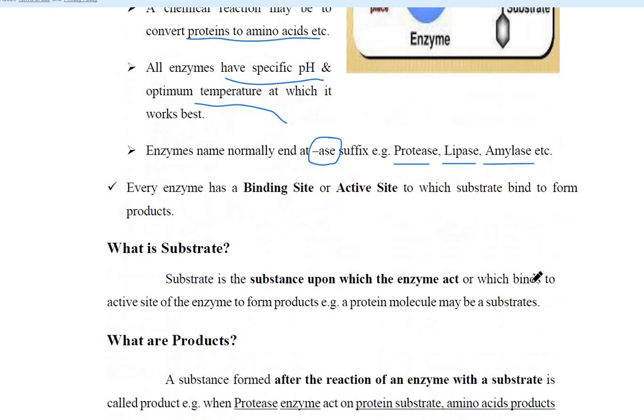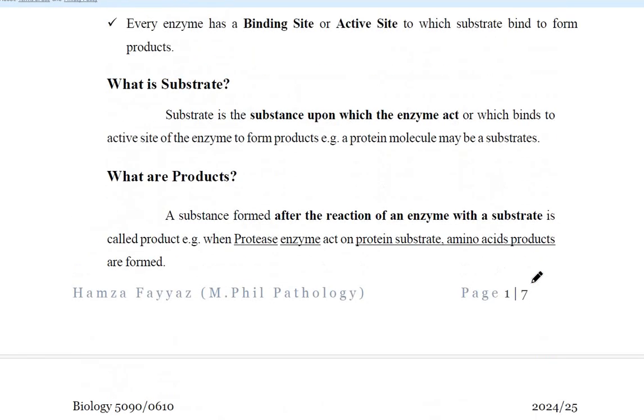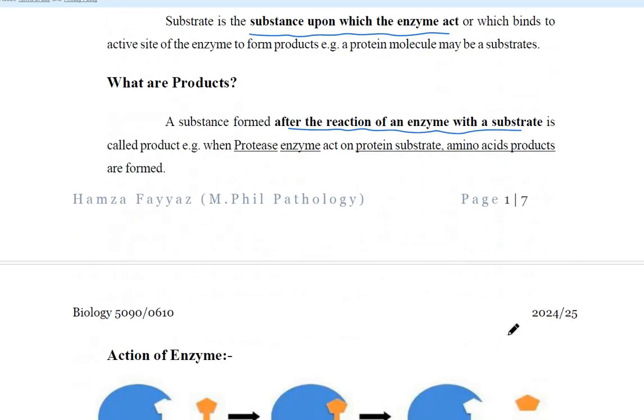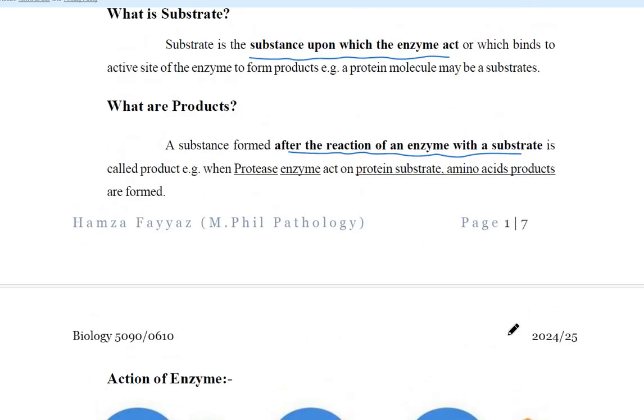Now, for example, what does an enzyme do in our body? There is a substrate. Substrate is the substance on which the enzyme acts, and products are the reaction substances that are produced after the reaction of enzyme with substrate. Now, let's take an example. For example, we have protein as a substrate.